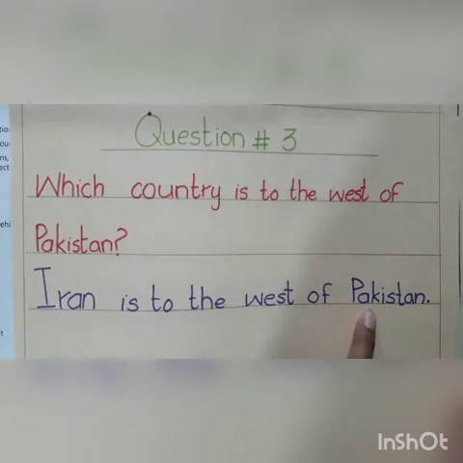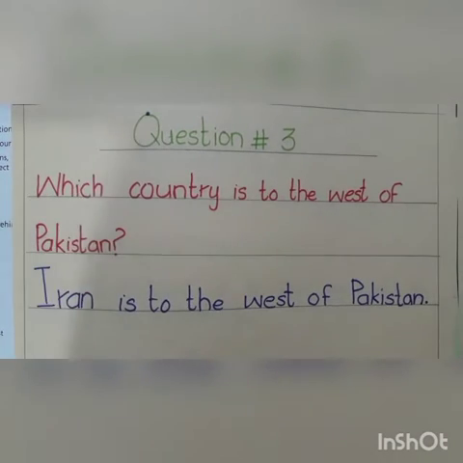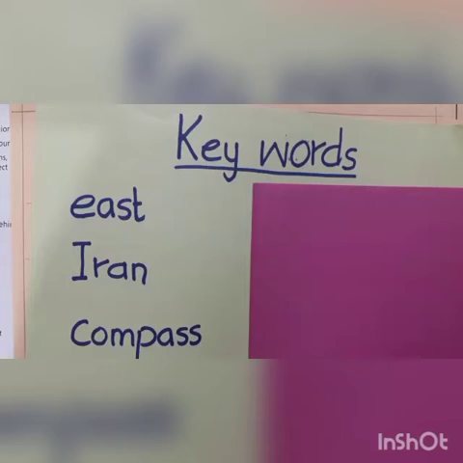Now we will read the keywords. We have three keywords in these three questions.